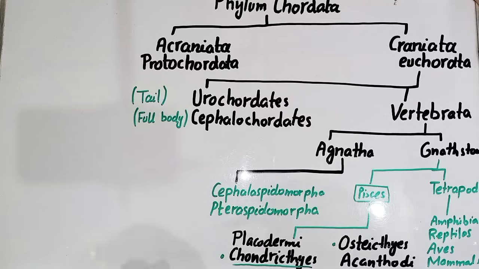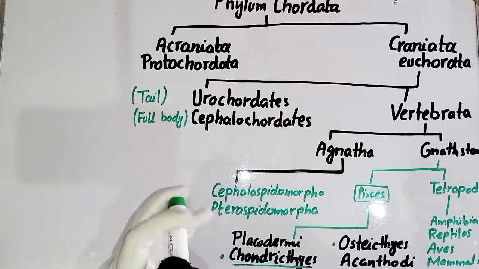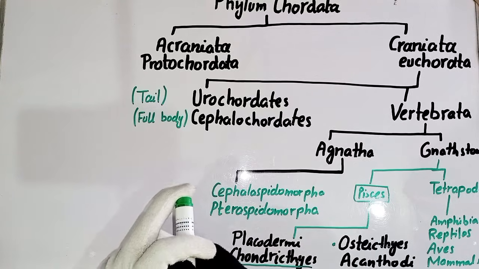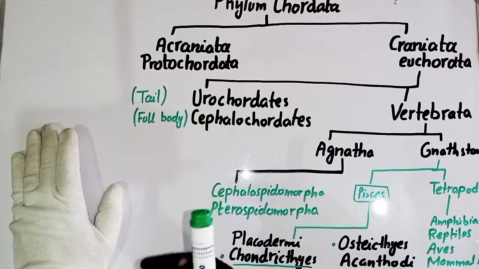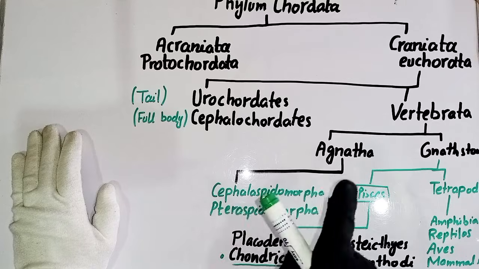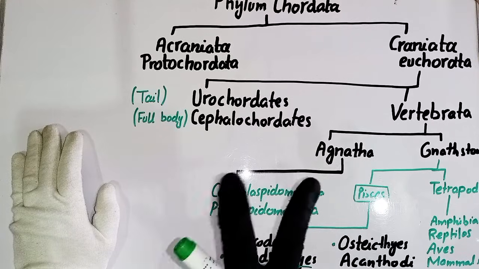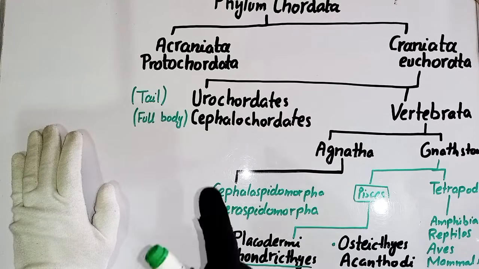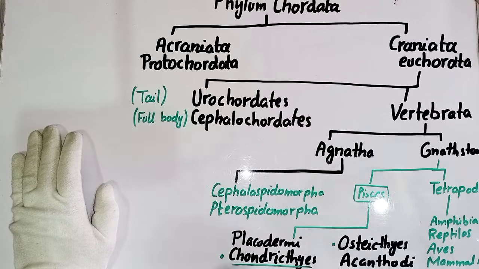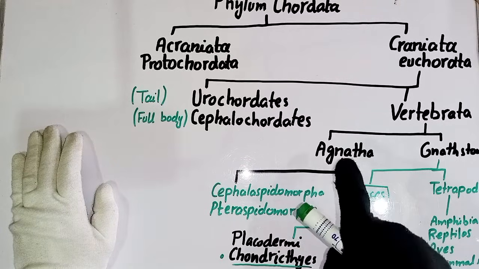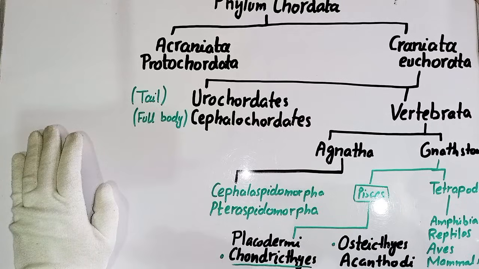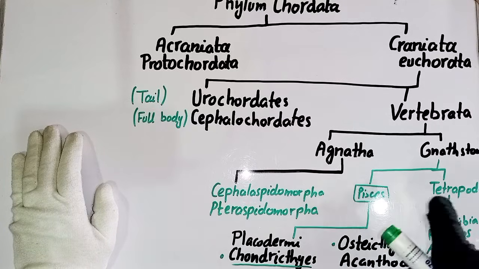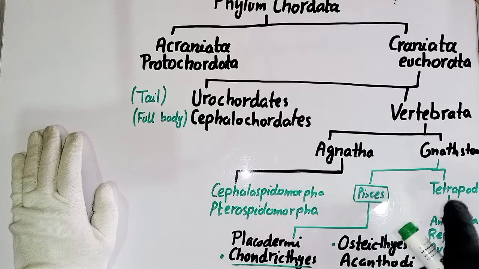The phylum Chordata is divided into two groups, Acraniata and Craniata. Acraniata is also known as Protochordates, and Craniata means Euchordates. Euchordata is again divided into two main groups, Urochordates, Cephalochordates, and the Vertebrata. Vertebrata is divided into agnathosomes and gnathosomes. Agnathosomes is divided into Cephalaspidomorphi and Pteraspidomorphi, and gnathosomes is divided into the Pisces and Tetrapoda.